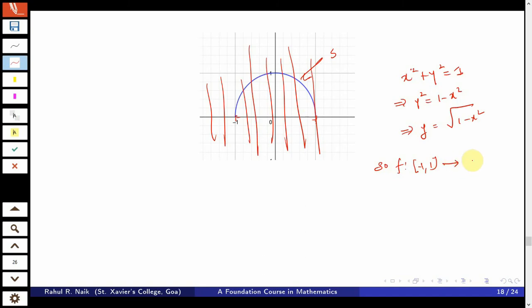to R plus. Now the codomain in this case is some subset of R plus. So you take R plus. In fact, it is any subset containing [0, 1]. So f from [-1, 1] to R plus, defined by f of x is equal to root of 1 minus x square, is a function for this graph.